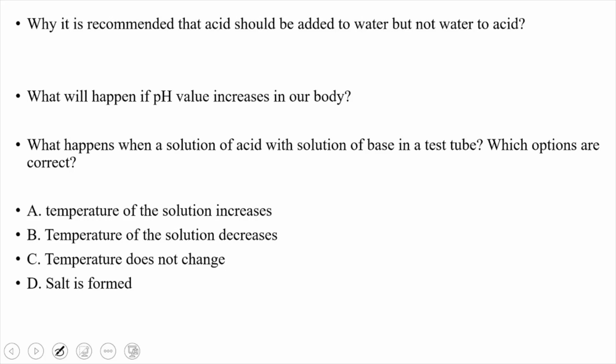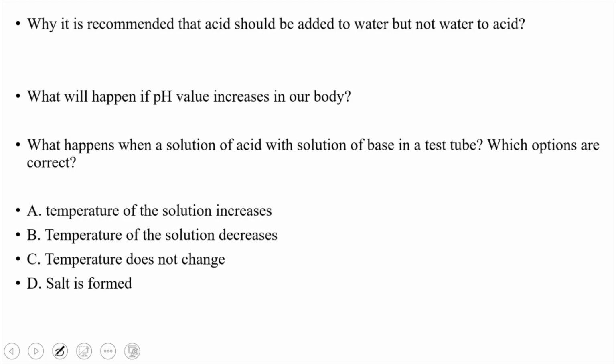What will happen if pH value increases in our body? Already we discussed whether it increases or decreases. It disturbs the normal metabolic activities of the body because all living organisms can survive only in a narrow pH range. Slight changes in the pH value will disturb the life of an organism. Like what we discussed, the decrease in the pH value starts tooth decay. This all will happen.